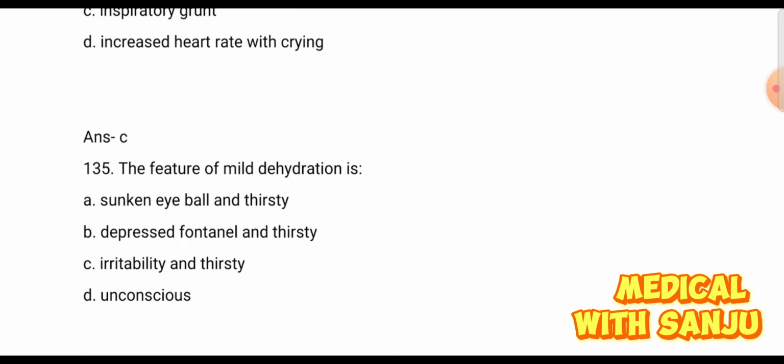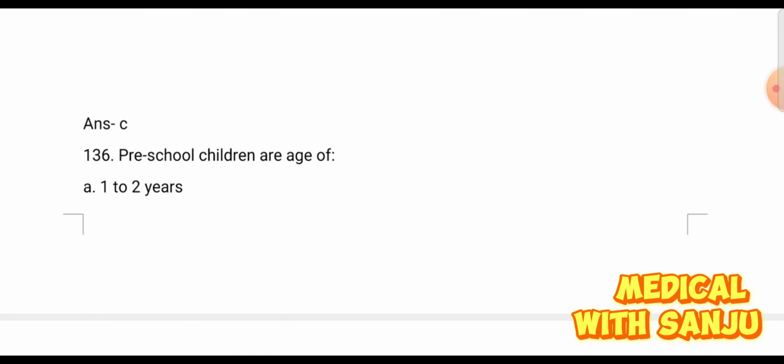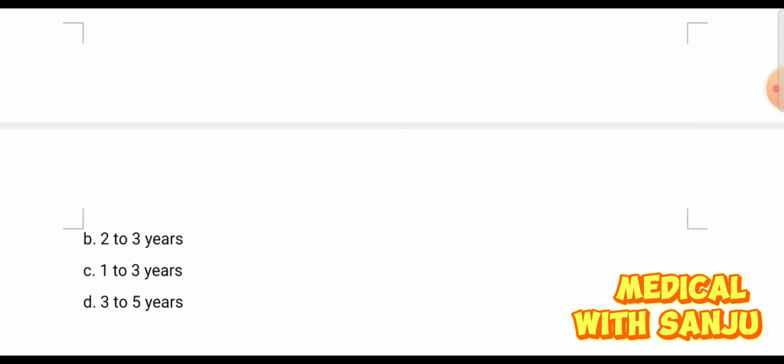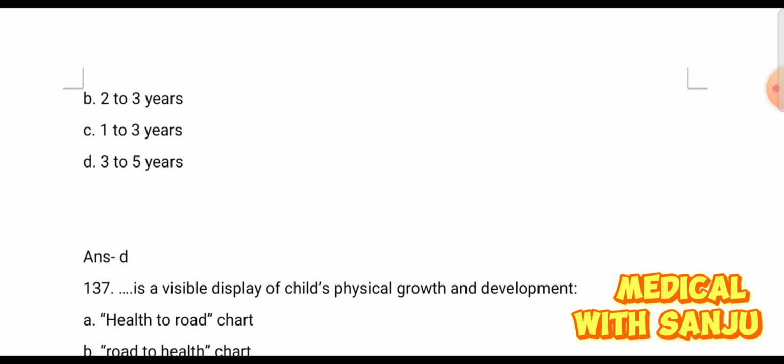Question number 135. The features of mild dehydration are: option A, sunken eyeball and thirsty. Option B, depressed fontanelle and thirsty. Option C, irritability and thirsty. And option D, unconscious. Option C is the right answer. Question number 136. Preschool children are of the age of option A, 1 to 2 years, option B, 2 to 3 years, option C, 1 to 3 years, and option D, 3 to 5 years. The right answer is option D, 3 to 5 years.